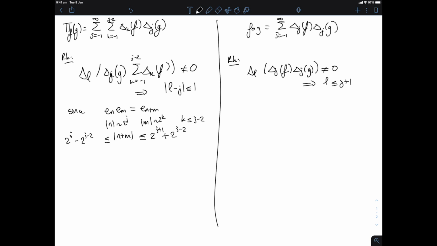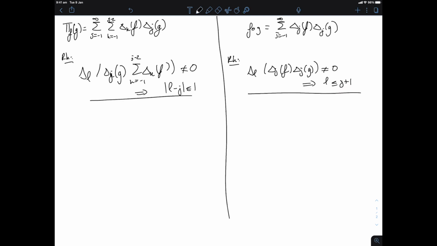The reason for that now is because if you do the same reasoning as here, you only get that n plus m is greater than, say, 2^J minus 2^J, which is just 0, but still smaller than 2^(J+1) times 2, so 2^(J+2). Here, in the paraproduct case, we have terms that are localized roughly on the same dyadic annulus, plus or minus 1, as g, whereas with the resonant product, all we can say is that these terms are in the union of the annuli up to the annulus J plus 1.